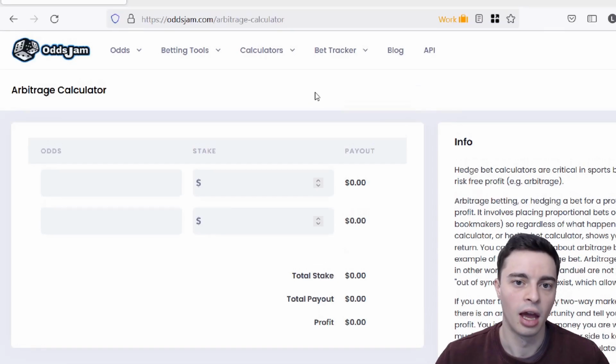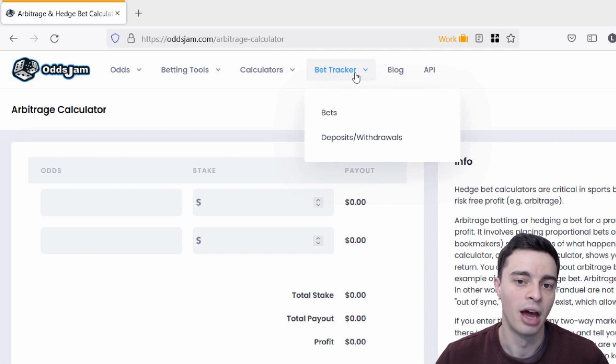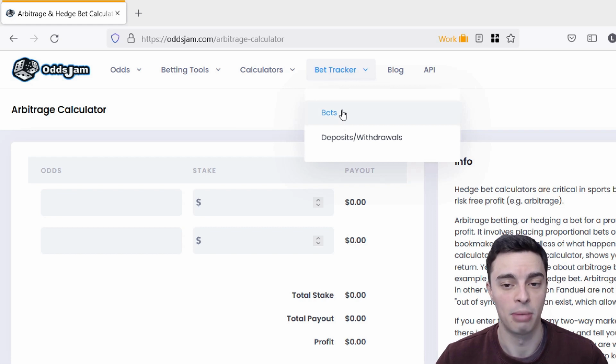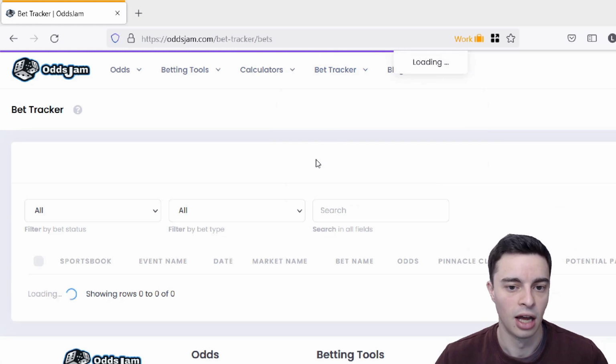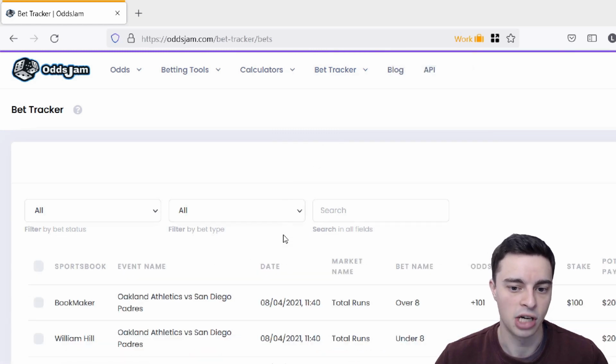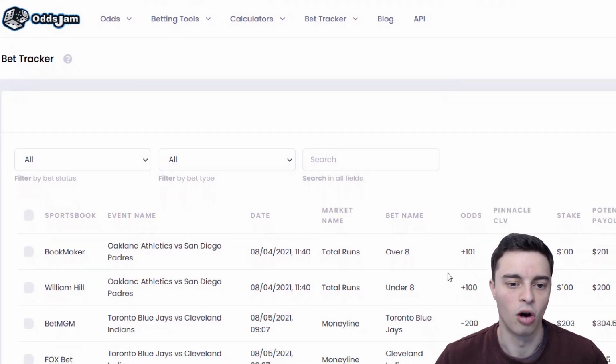by the bookmakers. Anyway, moving along, the next thing is the Bet Tracker, and this is another free feature offered by OddsJam, and a very useful one at that, especially if you are doing value betting, as I mentioned before. So if we click here on the Bets tab, in this account, it's fairly fresh. I haven't made that many bets in this account yet, so there's not a whole lot here to look at.